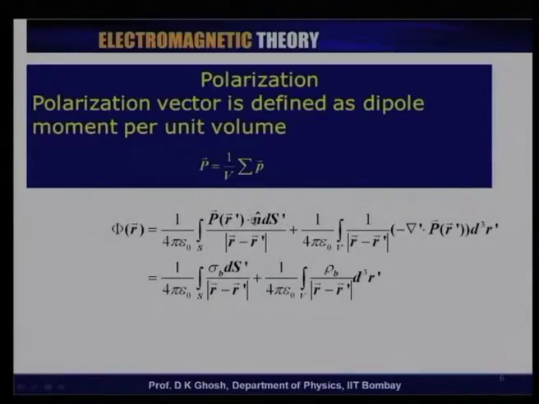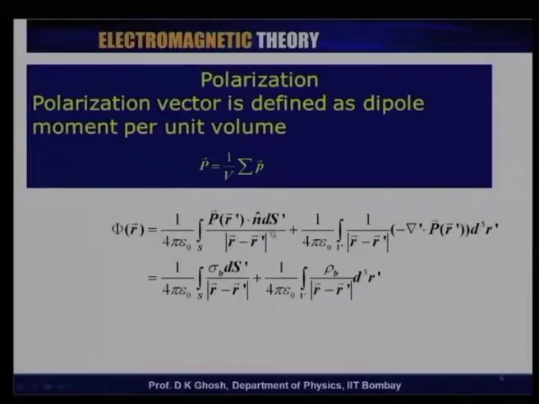P is the polarization vector that we talked about, over r minus r prime, and the second term is a volume integral term, which is 1 over 4 pi epsilon 0 integral of 1 over r minus r prime times minus del prime dot p r prime dq bar prime. Now, if you look at these expressions, you notice that this is the type of expression we would get for the potential due to a charge distribution. For example, in this case it is a surface charge distribution.